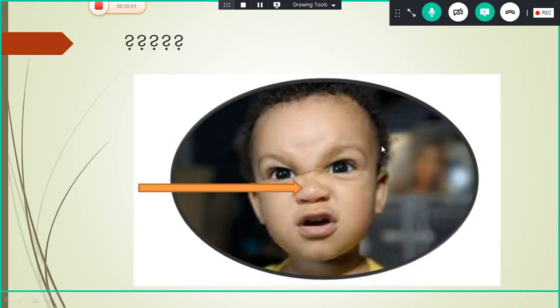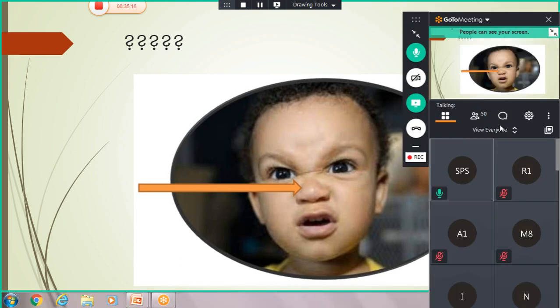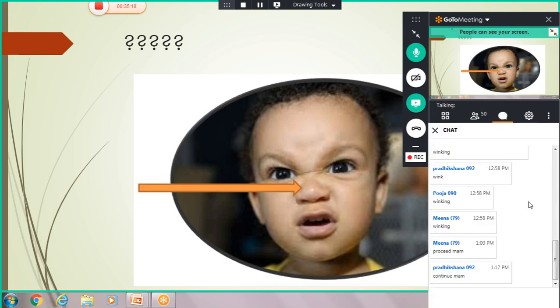So, will you answer for this? What is the name of this action? What is the name of the muscle producing this action? Kirtana, roll number 66, will you answer for this? You can unmute your mic and you can answer. What is the name of this action, and what is the name of the muscle which produces this?